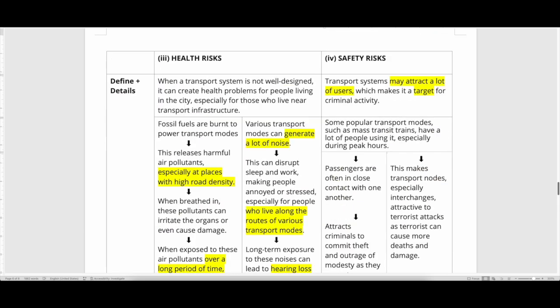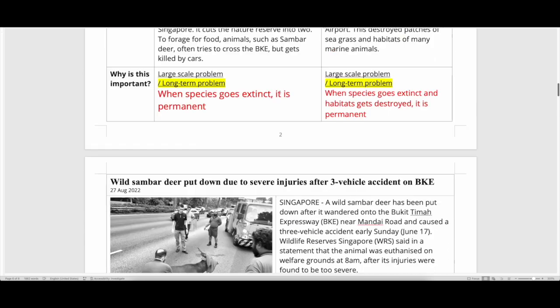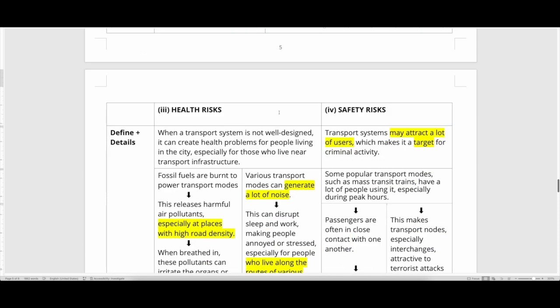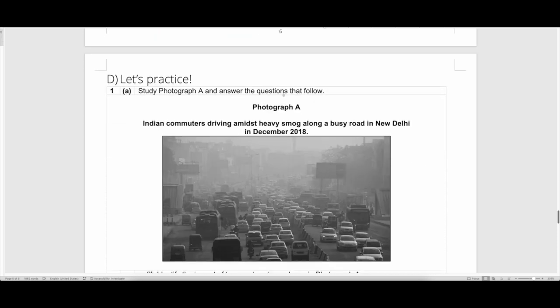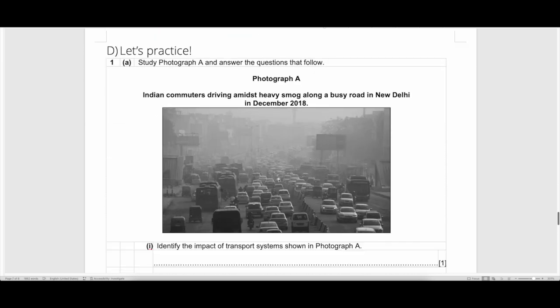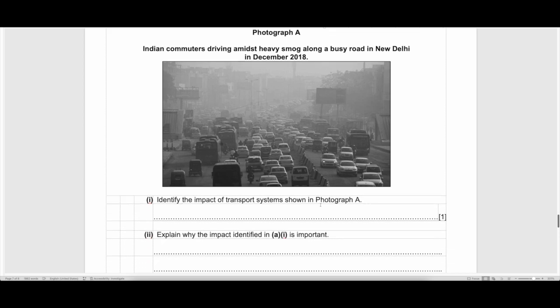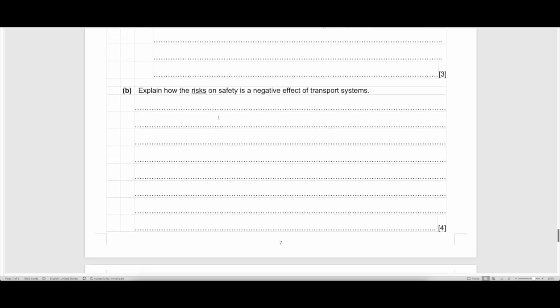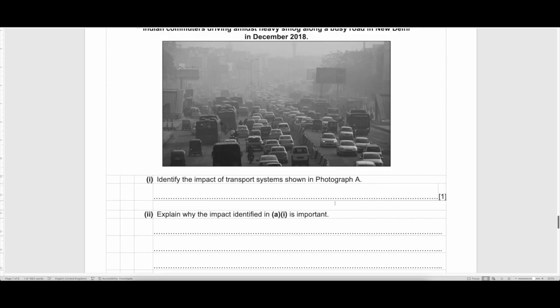So we looked at all these different impacts on humans and the physical environment. Let's give it a try with some questions. First question: you have this situation over here. You need to identify the impact and explain why it's important. So tell me whether it is large scale or small scale, and then go on to explain how the risk on safety is a negative effect. Negative means you must tell me why it is a problem. So let's do this first.